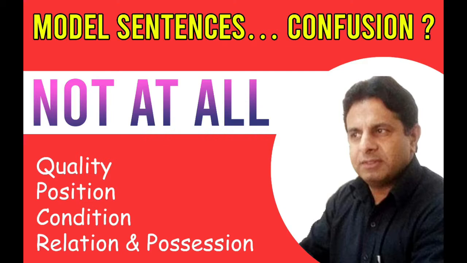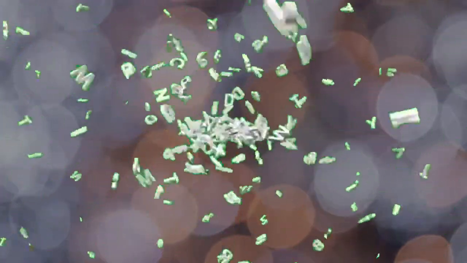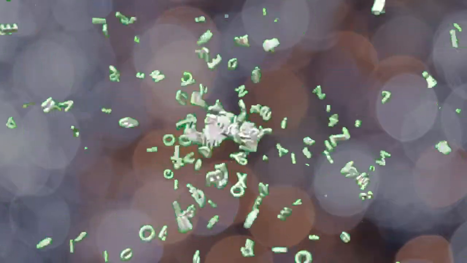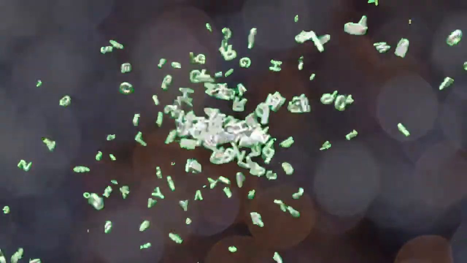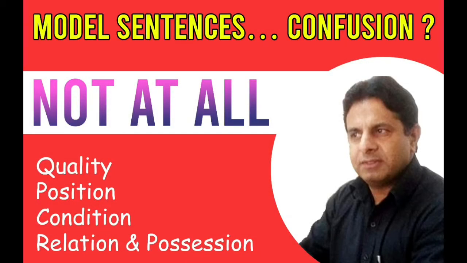My dear, is means in Hindi hai, and it is used with he, she, it, name or singular. And am means in Hindi hoon, and it is always fixed with I, means I am, मैं हूँ. And the third one is are, meaning हैं, and it is used with we, you, they, names and plural. Next one is was, and its meaning in Hindi, my dear, is tha or thi, and it is used with I, he, she, it, name or singular.